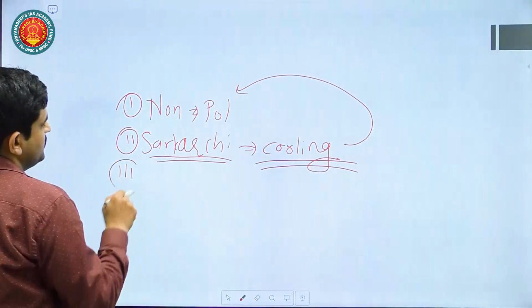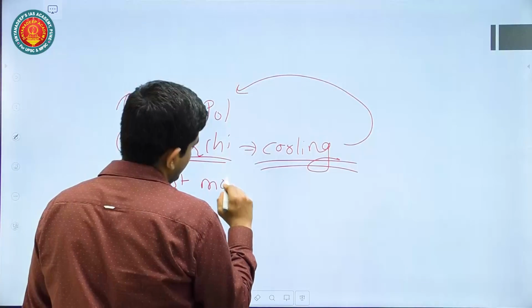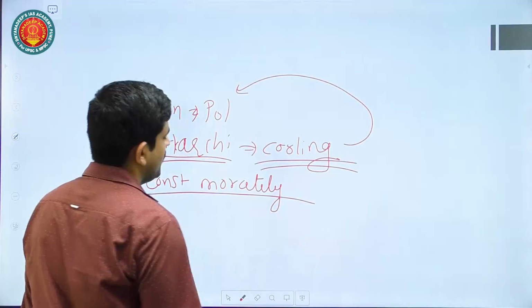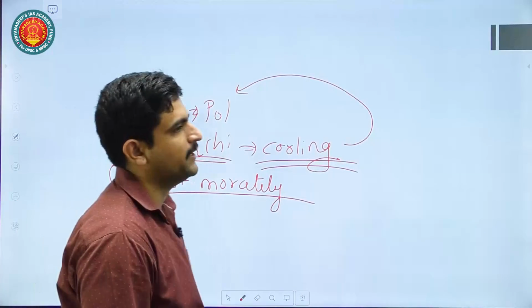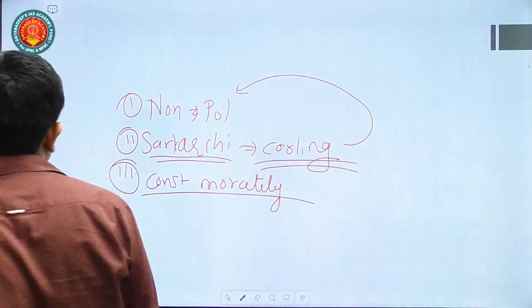Third, governor should act according to constitutional morality and not according to his own beliefs, favoring certain political party over another. So that is also a thing you can talk about.